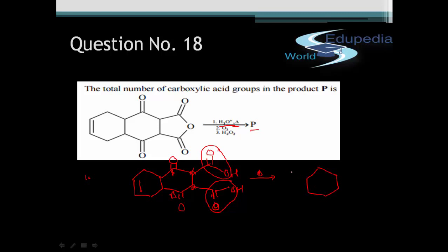This will happen on the completion of first step, that is hydrolysis followed by heating, and we are left with this simple compound. It undergoes decarboxylation, that is -2 CO2, and we get this as the product. Okay, so this was after the first stage of the reaction.